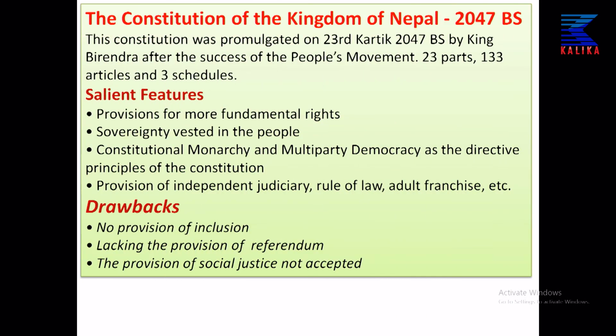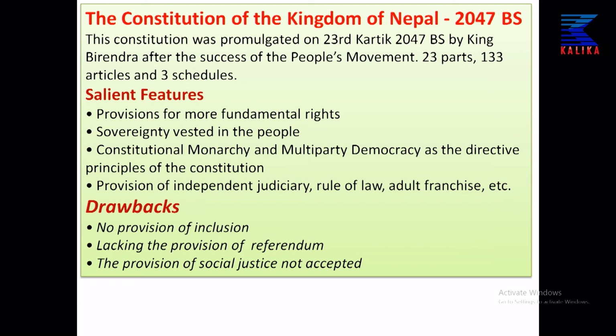So, let us go to the next constitution, that is the Constitution of the Kingdom of Nepal 2047. This constitution was promulgated after the restoration of democracy from the first popular mass movement. It was promulgated on 23rd Kartik of 2047 BS by King Birendra after the success of the People's Movement first, and this constitution has 23 parts, 133 articles and 3 schedules.